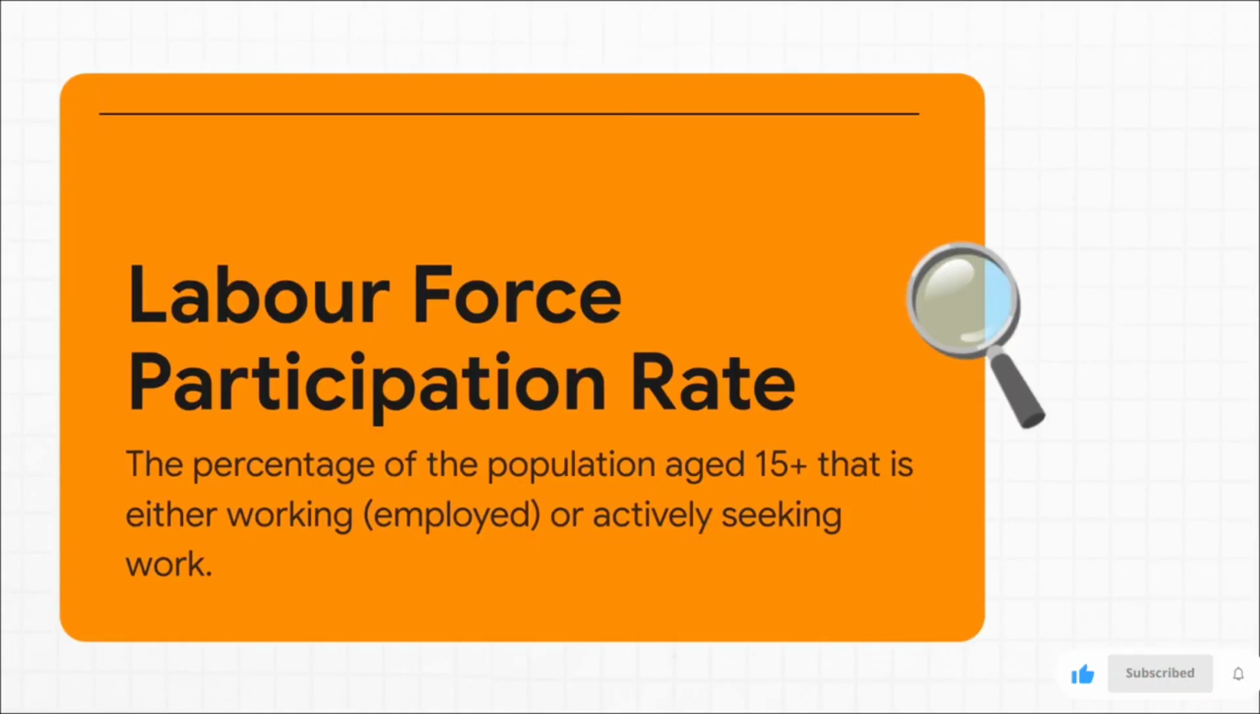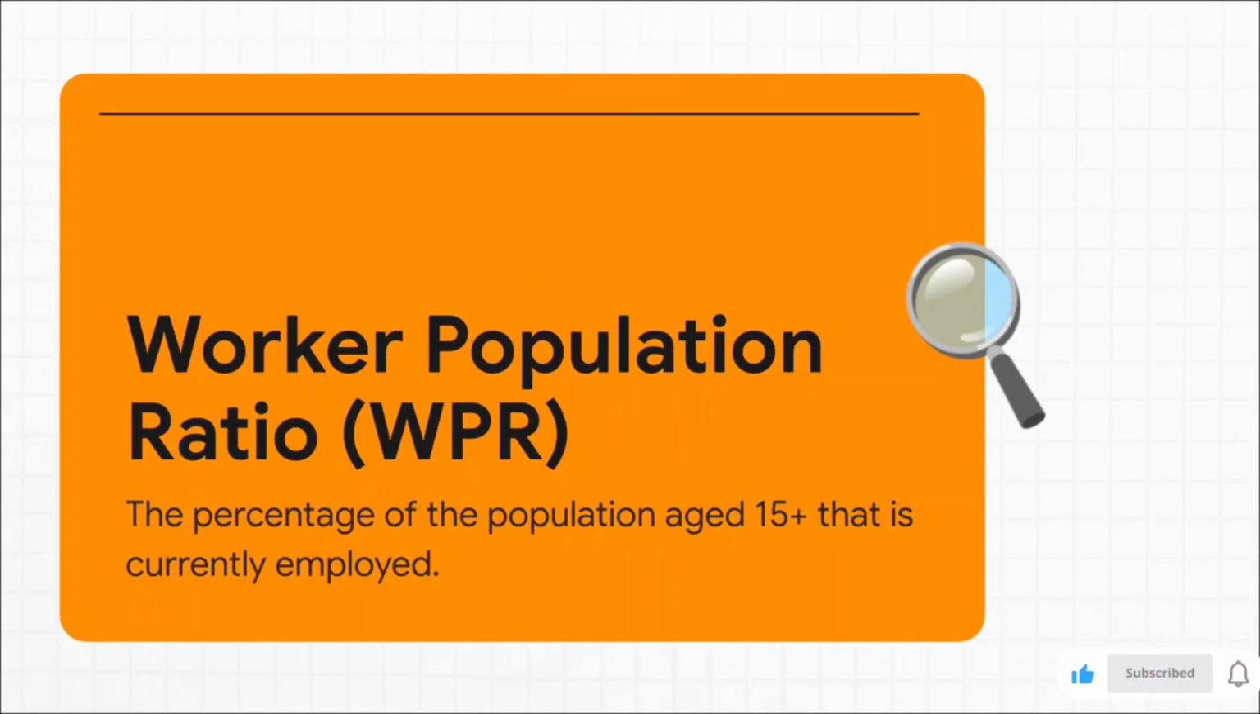First up, we have the labor force participation rate, or LFPR. Think of this as the big picture. It's the slice of the working age population that's economically active. So that's everyone who's either got a job or is out there pounding the pavement looking for one. Next, there's the WPR, the worker population ratio. Now, this one's a lot more specific. It zeroes in on just the percentage of the working age population that is actually employed right now. Simple as that. It doesn't count the people who are still looking for work.